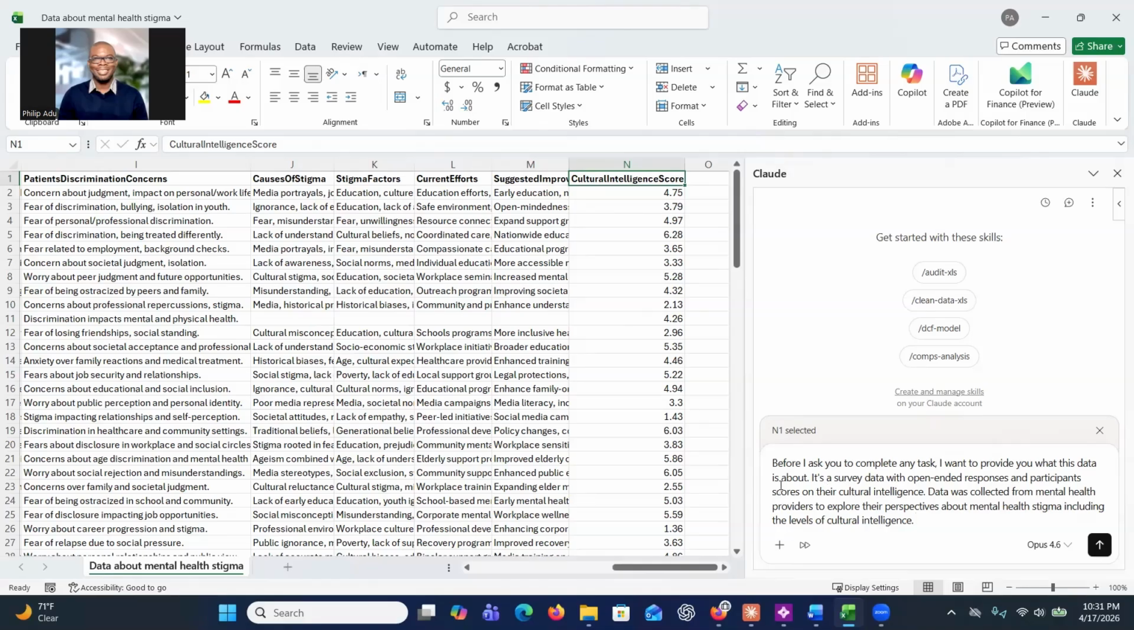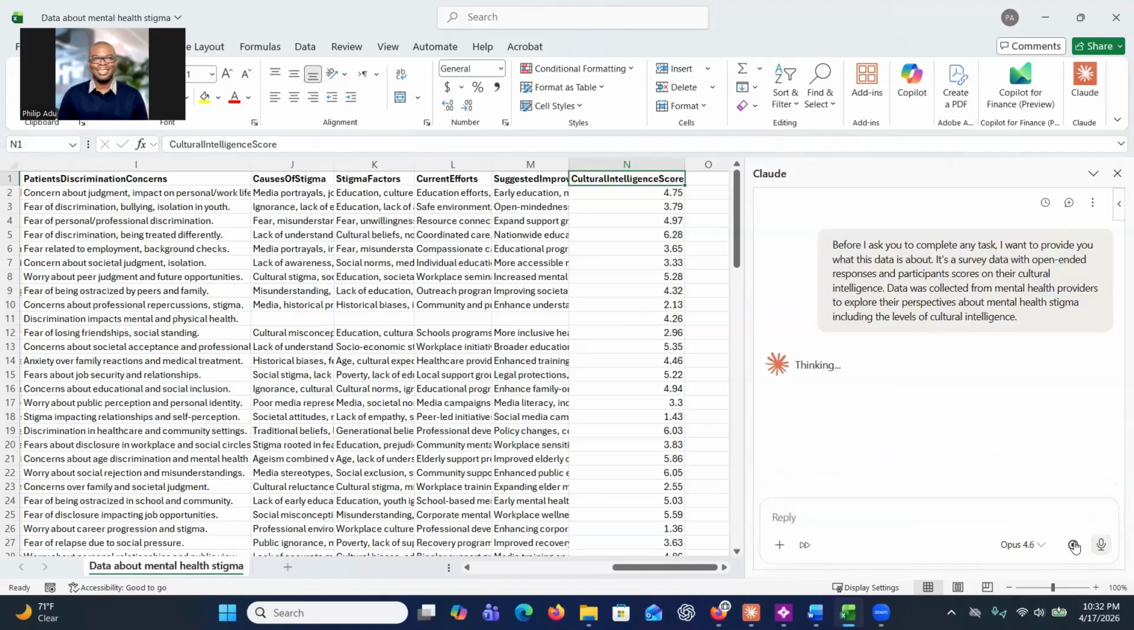So as you can see here, I said, before I ask you to complete any task, I want to provide you what this data is about. It is survey data with open-ended responses and participants' scores on their cultural intelligence. Data was collected from mental health providers to explore their perspective about mental health stigma, including the levels of cultural intelligence. I just want to provide the system background information before I ask it to analyze the data for me.